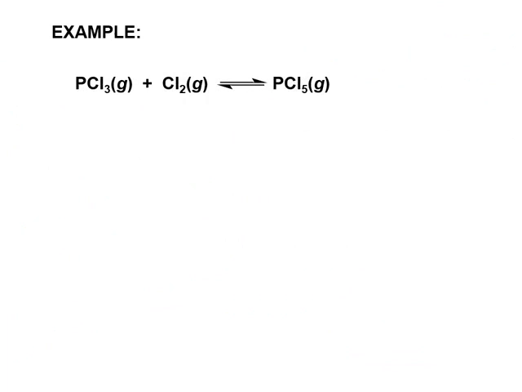Alright, as an example, we have PCl3 gas and chlorine gas in equilibrium with the product PCl5 gas. So let's say the disturbance, we add some, when concentration of PCl3 is increased.